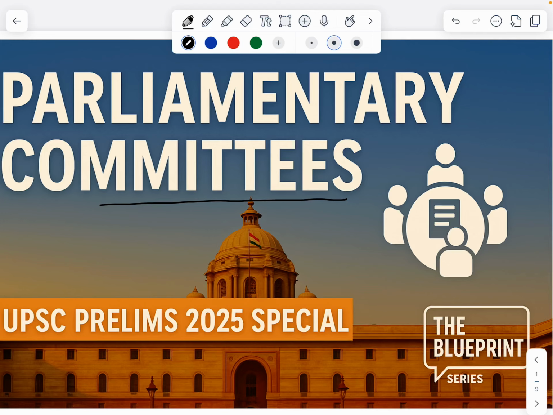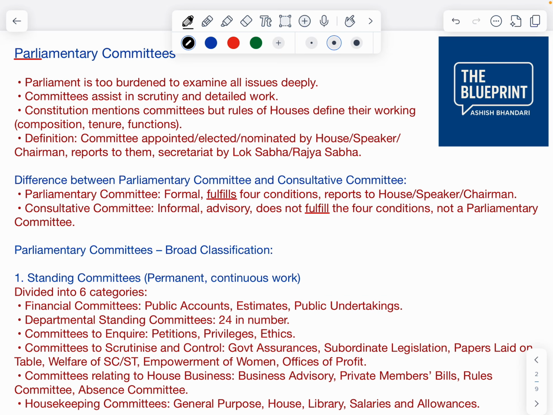Now let's start with parliamentary committees, right? So first of all, what is a parliamentary committee? We have heard about Parliament, Lok Sabha and Rajya Sabha, but what are parliamentary committees? Parliament is too burdened to examine all issues deeply. Parliament meets almost 3 times a year. Sessions are held 3 times a year: a monsoon session, winter session, and budget session.